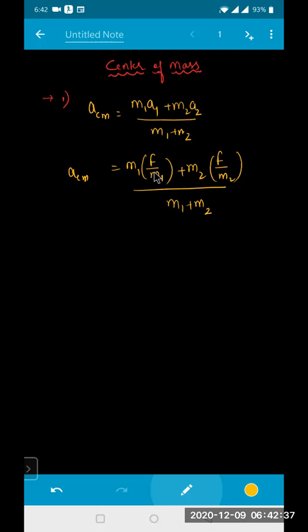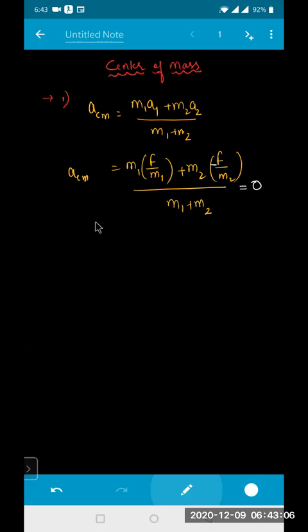If external force is 0, then acceleration of center of mass is also 0. That means when there is no external force acting on the system, and the forces are in the opposite direction, say for example, if this particle is in the opposite direction, I am taking a minus sign. One positive, one negative, both will get cancelled. So the net force will become how much? 0.